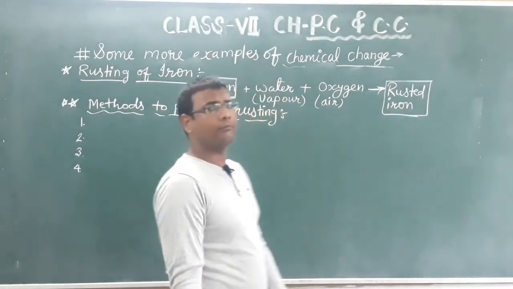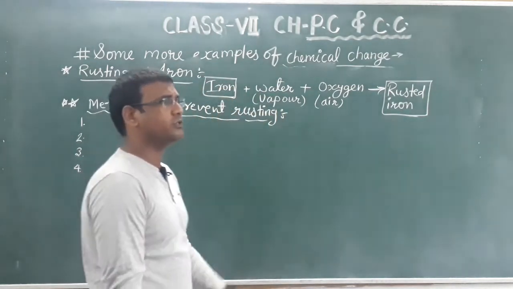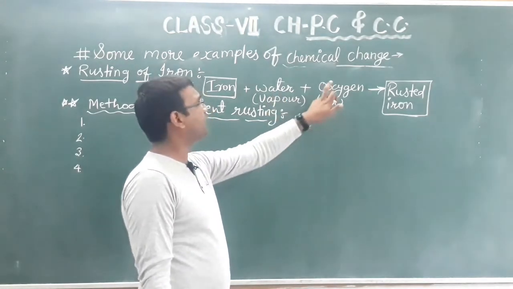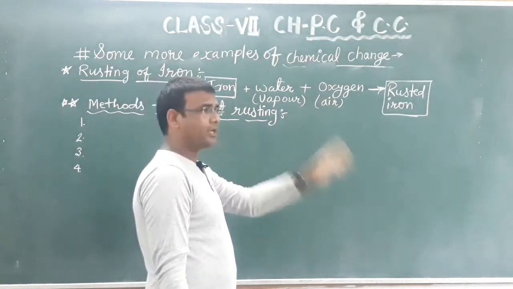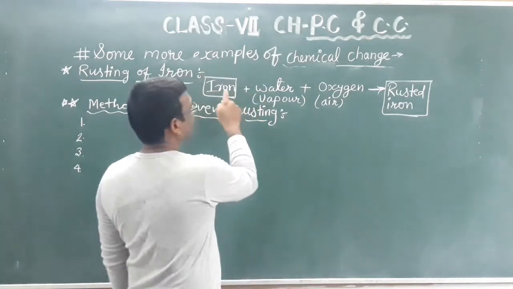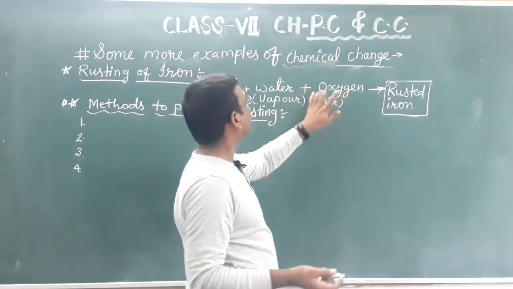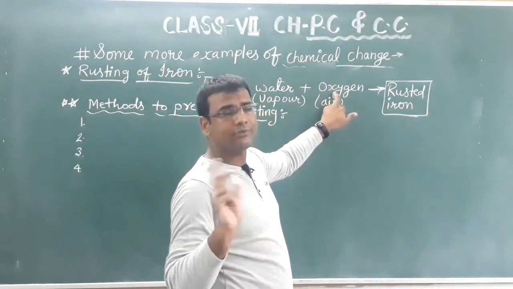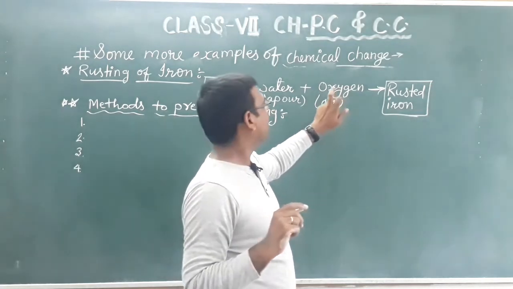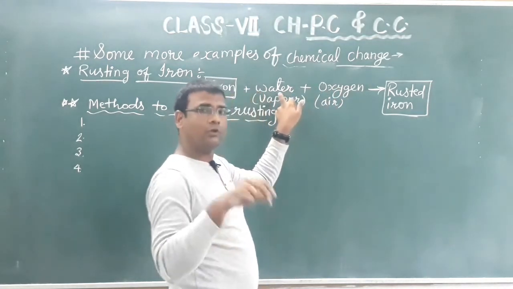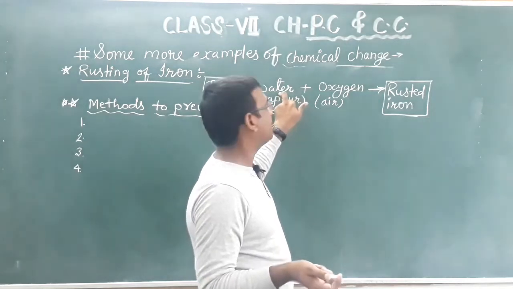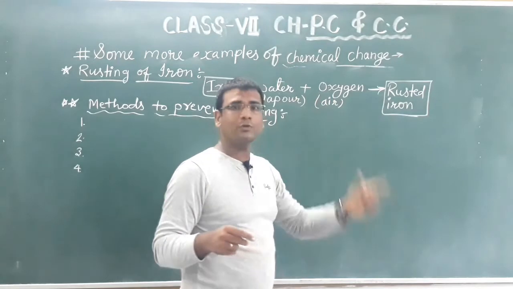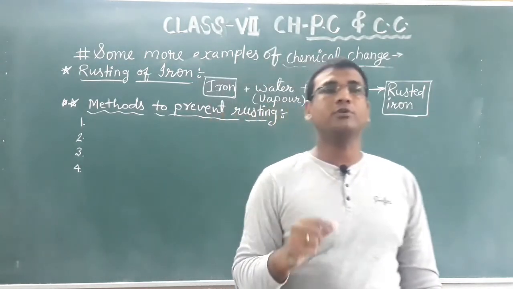What is the problem? First of all, you see the root cause. What is the main reason of rusting? This one and this one. If iron is present, and one of them is present and another is not, rusting will not take place. If only water is present, rusting will not take place. If only oxygen is present, rusting will not take place. Both of them should be present for formation of rust.